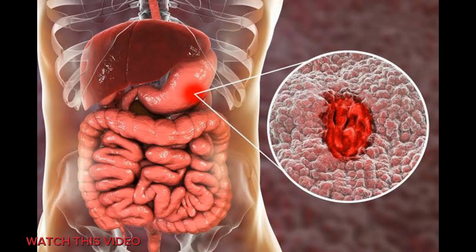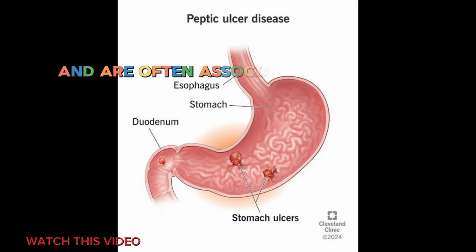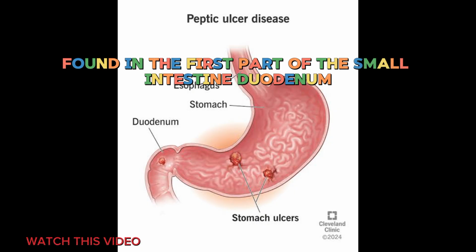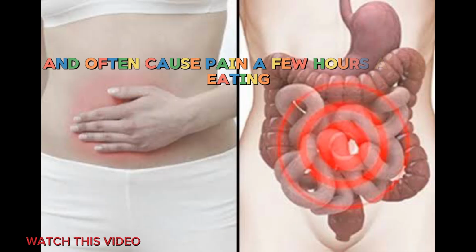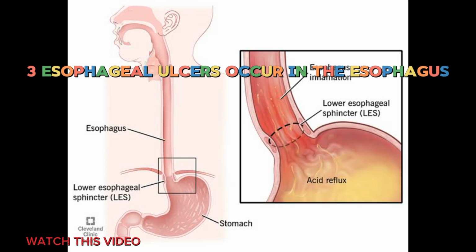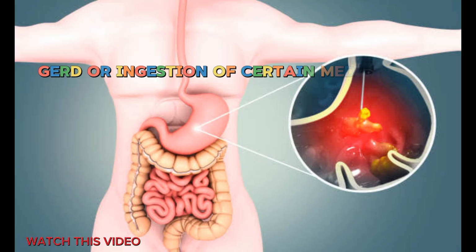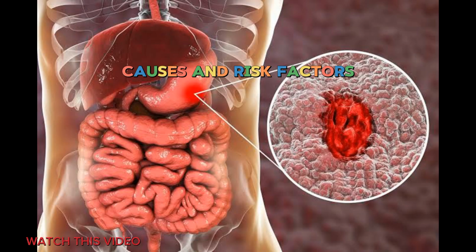Types of ulcers. 1. Gastric ulcers develop in the lining of the stomach and are often associated with meals due to increased acid production. 2. Duodenal ulcers, found in the first part of the small intestine, the duodenum. These are more common than gastric ulcers and often cause pain a few hours after eating. 3. Esophageal ulcers occur in the esophagus and are often related to chronic acid reflux, GERD, or ingestion of certain medications.